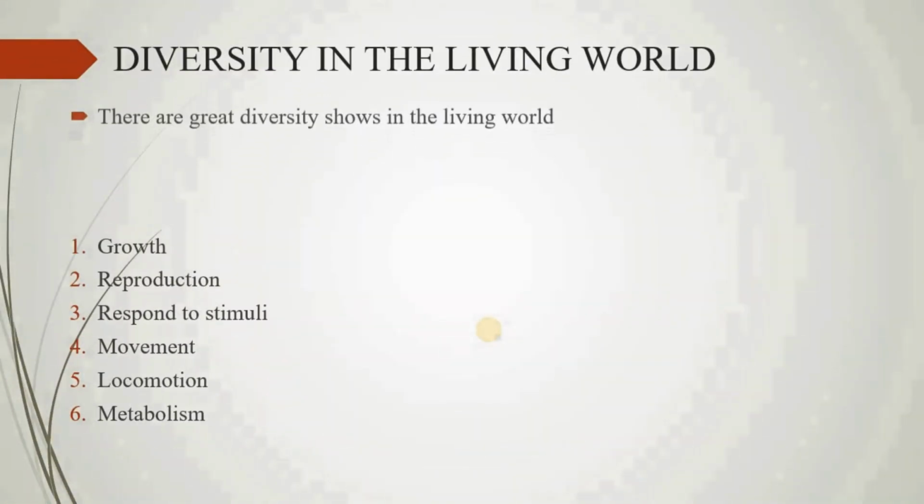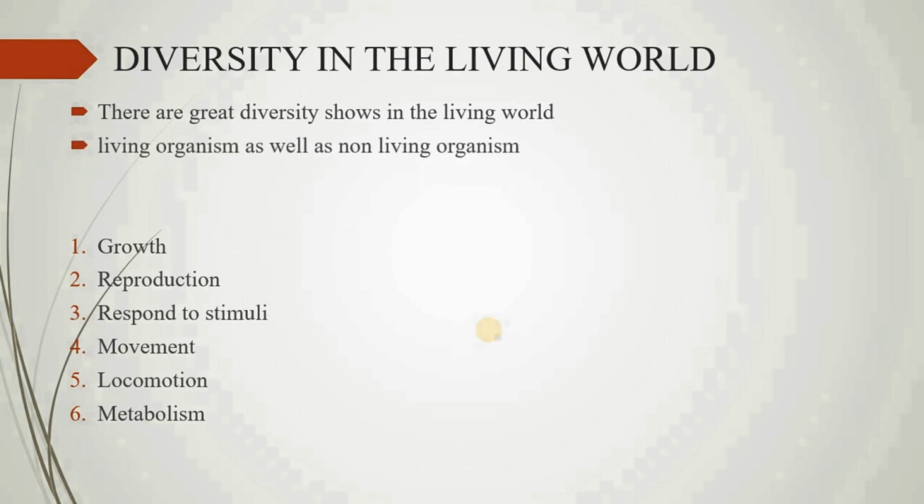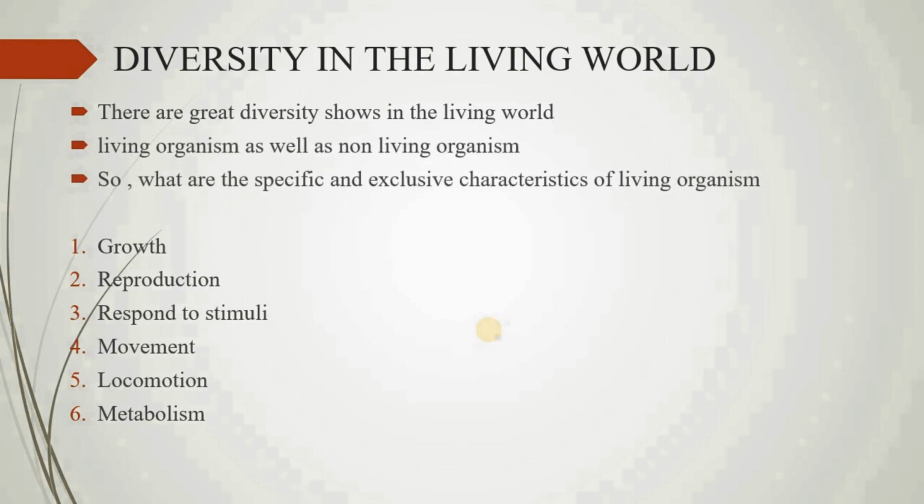Now we are further discussing diversity in the living world. There is great diversity shown in the living world. As we know, there are living organisms as well as non-living organisms on the planet Earth. So what are the specific and exclusive characteristics of living organisms, and what are the specific and exclusive characteristics of non-living organisms?